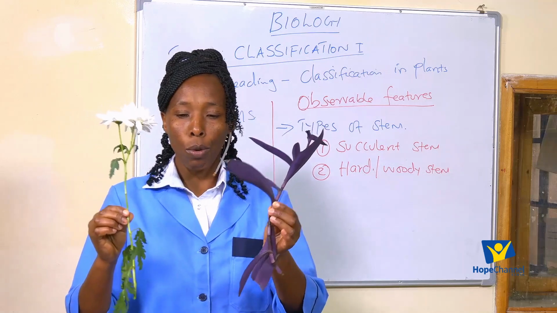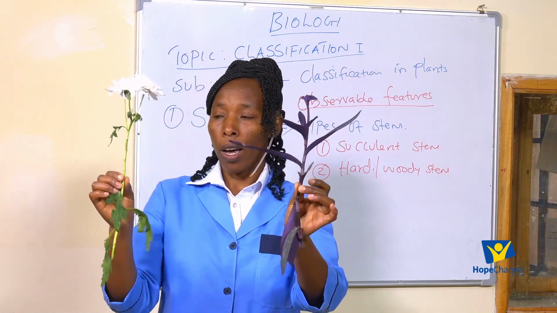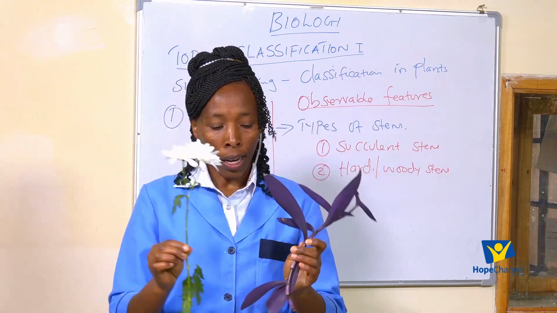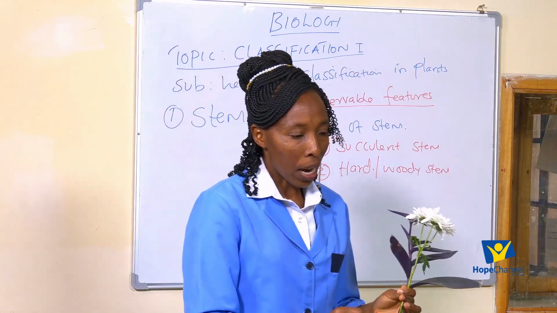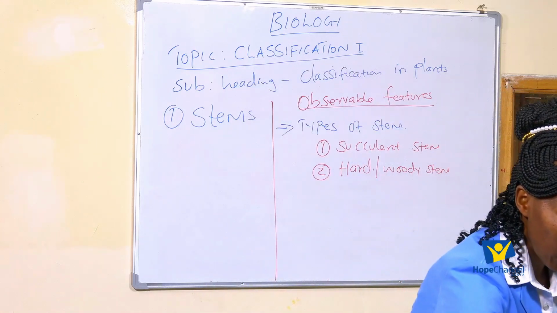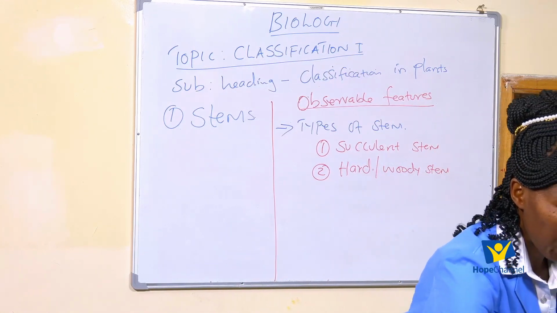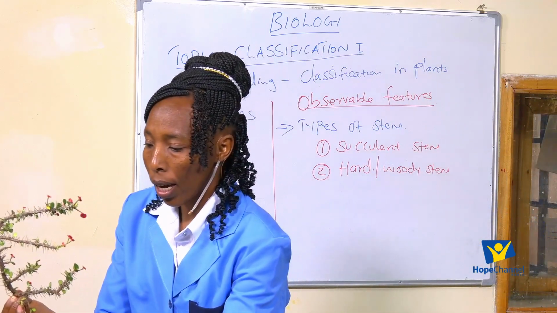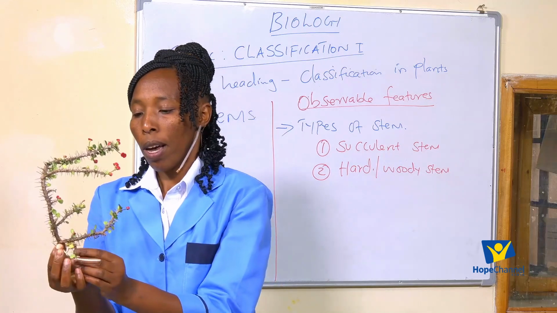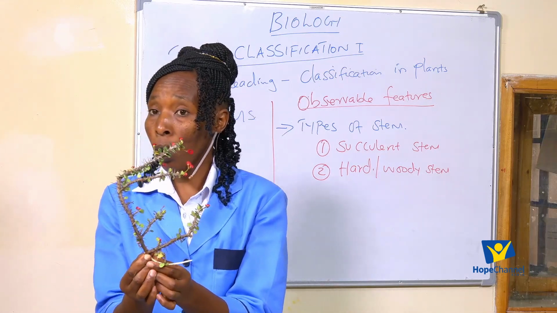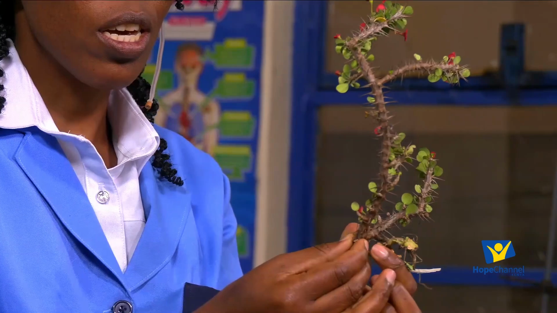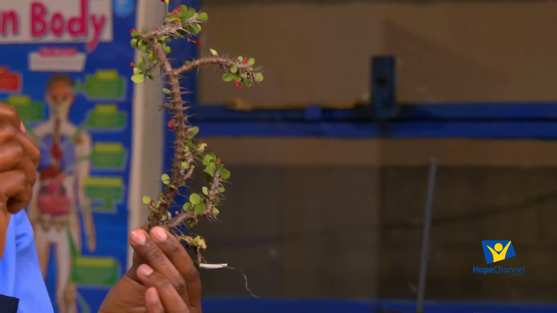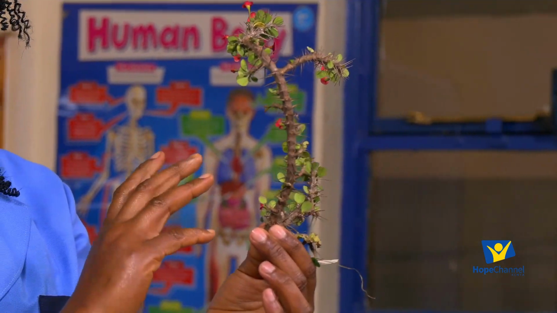So for these two, if you check on their stem, I've said we can have those that are succulent, others are hard. Now, look at the other plant. I also have another plant here. I want you to check on this plant and tell me something about their stem. Remember, we are discussing classification, putting living organisms into groups based on their similarities in structure, or we separate them.